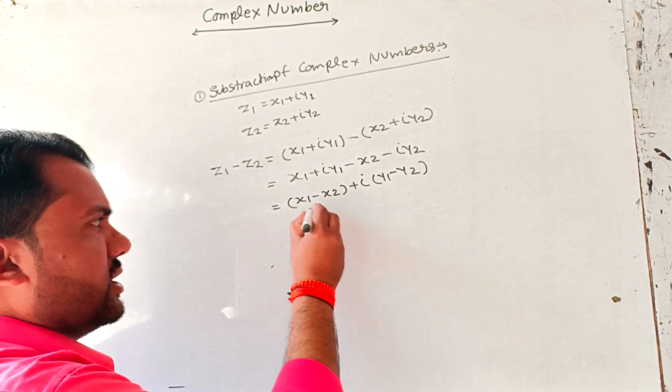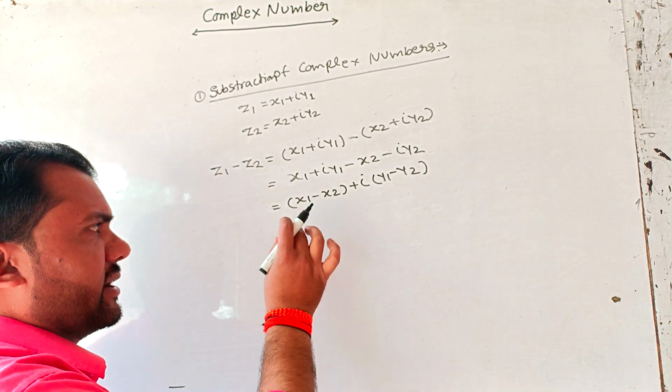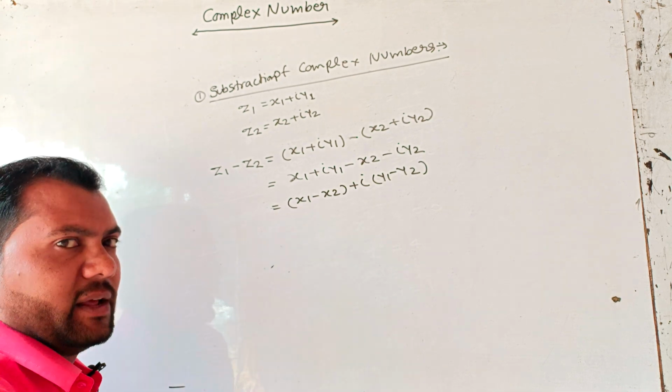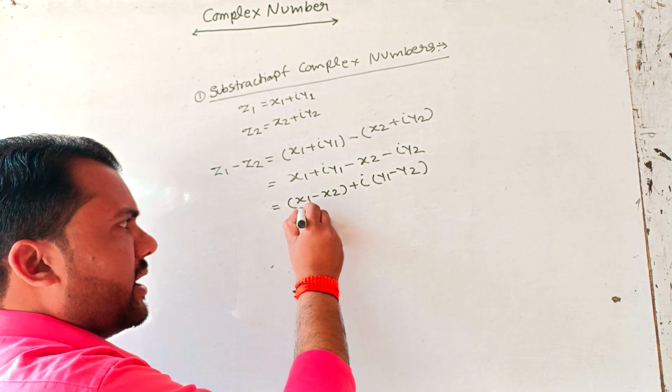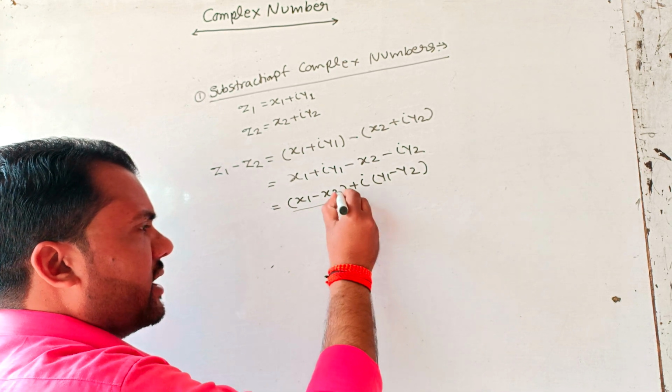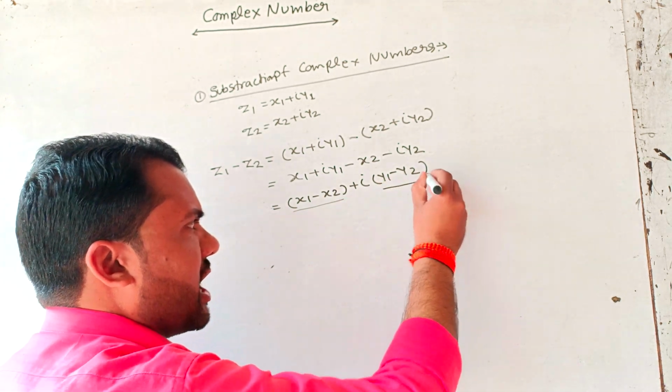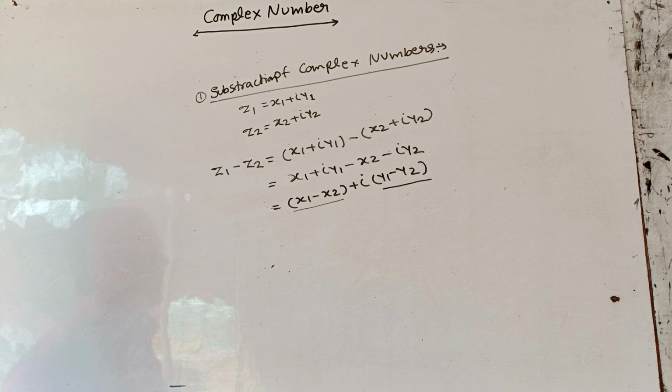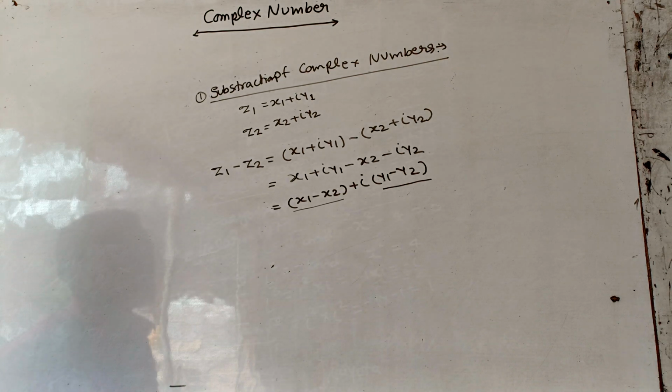Here we see that when we subtract two different complex numbers, real part is operated with real part and imaginary part is operated with imaginary part.